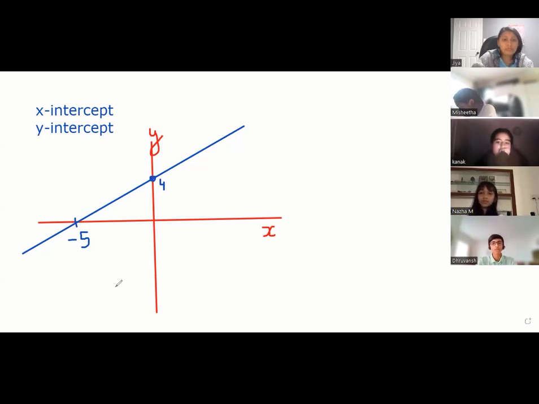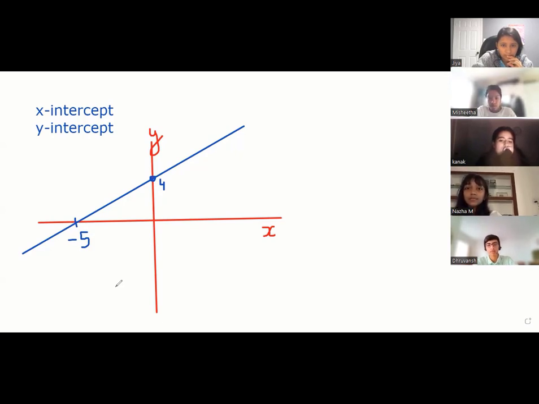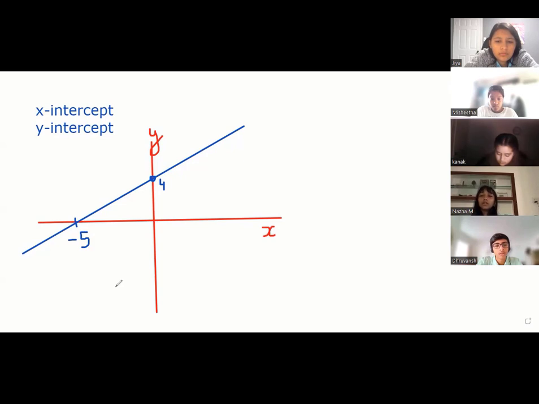So what if the line passes through the x-axis and y-axis? Every line passes through x-axis or y-axis or origin. I think you are trying to tell me what is line parallel to x-axis, y-axis, right? Dhruvansh, are you asking me the parallel line to x-axis, y-axis or passes through it? No, it passes through x and y-axis. It's the same thing. If the line is cutting x-axis, it's the intercept, right?